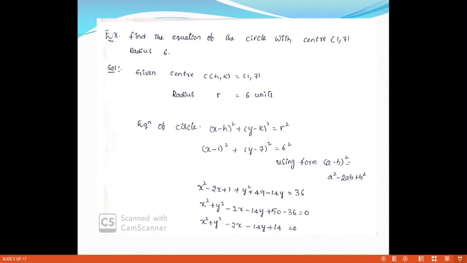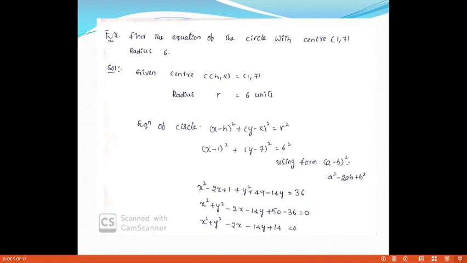By using the formula for (a minus b) whole square, what is the formula? a square minus 2ab plus b square. So expanding the above equation and rearranging: x square minus 2x plus 1 plus y square plus 49 minus 14y is equal to 36. So x square plus y square minus 2x minus 14y plus 1 plus 49, that is 50. The 36 on that side goes to this side as minus, so 50 minus 36 is 14. So that is the required equation of the circle.